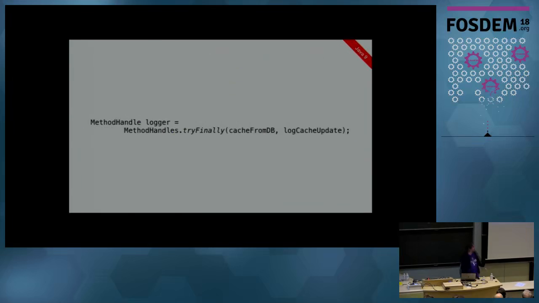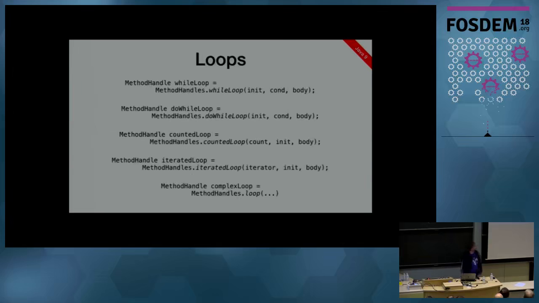And so in Java 9 now, we can just do this and say try finally and put it in the right places. We also didn't have loops, which were added. So here we have just simple while loops or a do while loop, a counted loop, or an iterated loop that has an iterator and then just walks through a collection, for example. And then the general case, the MethodHandles.loop, has very many different ways that you can configure it to handle other types of loops. These are all just sort of sub-versions of that.